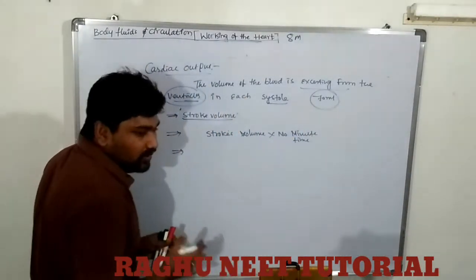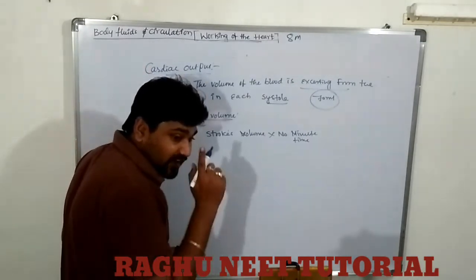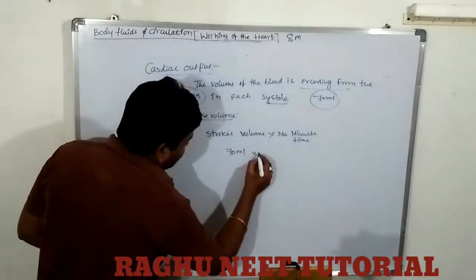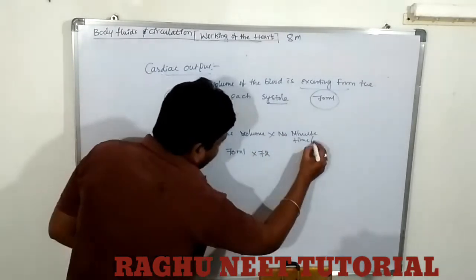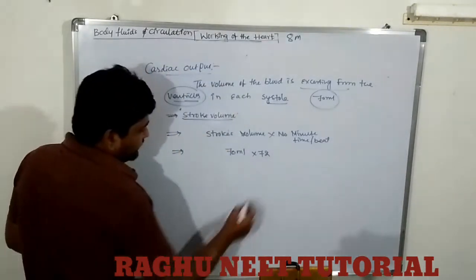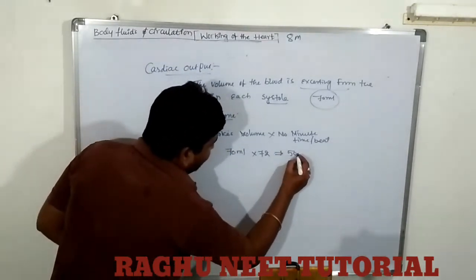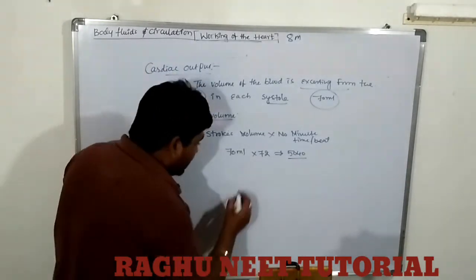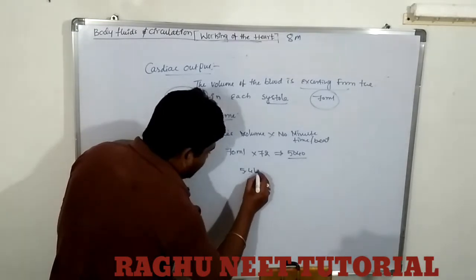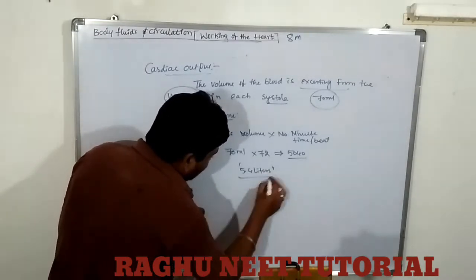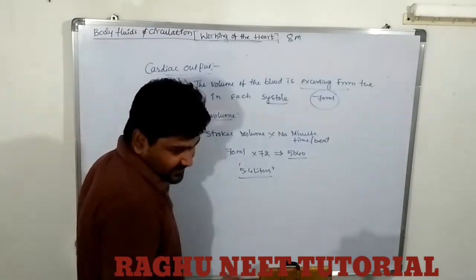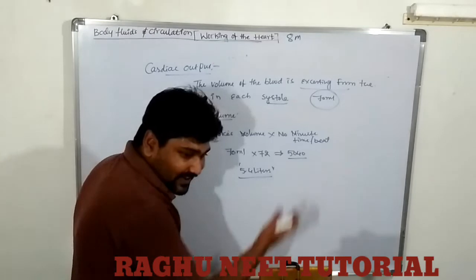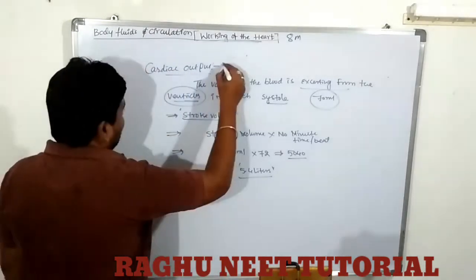Each stroke, the ventricles exert 70 ml of blood. 70 ml of blood per beat. How many beats are there for a minute? 72 beats. So approximately every minute our body releases how much? 5.4 liters of blood exerted from the ventricles. So this is known as cardiac output.